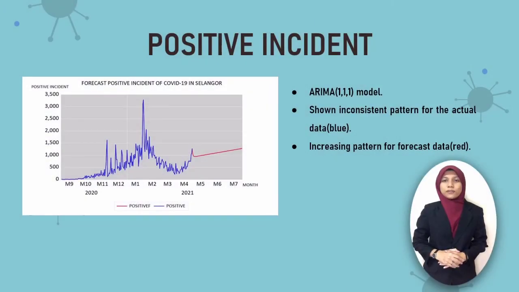I will discuss about positive incident of COVID-19 in Selangor State. As we can see from the graph, the pattern of actual data in the blue line shows inconsistent pattern, while the pattern of forecasting data in the red line shows increasing pattern, same as the current scenario of COVID-19 cases in Selangor State, where the positive incident keeps increasing day by day. The actual data we had gained from September 2020 until April 2021. For forecasting, we had decided to use the best selected ARIMA model, which is ARIMA 111, for forecasting 3 months forward, which is from May 2021 until July 2021.